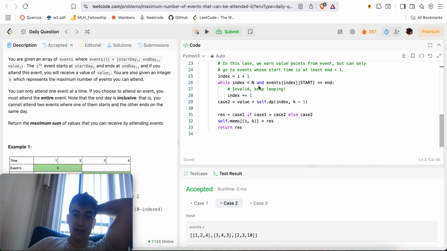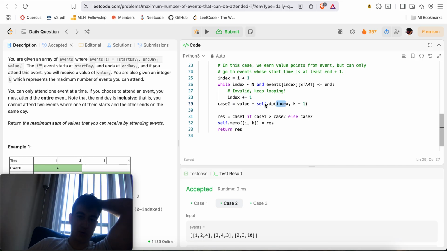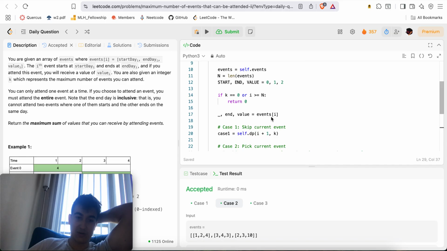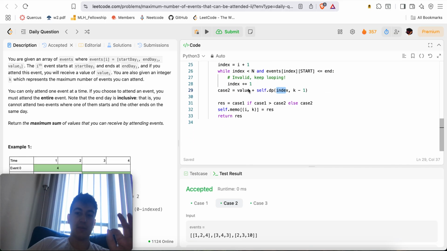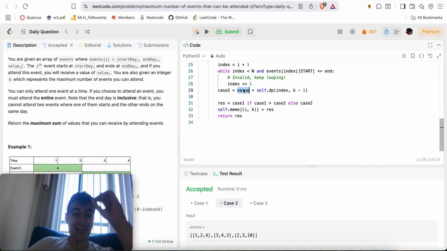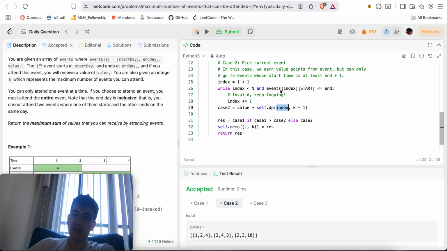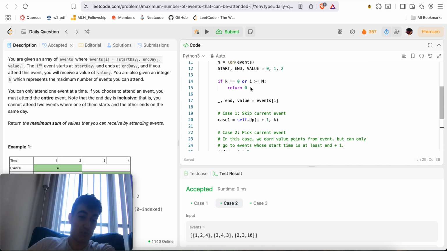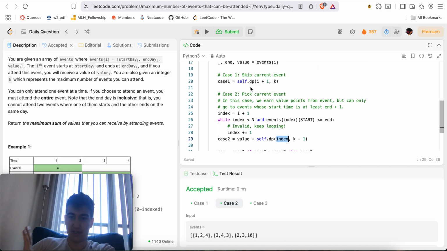So then, once we have a valid index, right, if index is n, remember when we do self.dp of n, we'll just do 0 afterwards, right? But the point is okay, this current interval had a value. We just picked this interval, so we get its value. So case 2 will be equal to this current interval's value plus the remaining value from picking at most k minus 1 intervals now from index on forwards, right? If index is n, then I greater or equal to n will return 0 because there's no events left to pick, so we have that case handled.